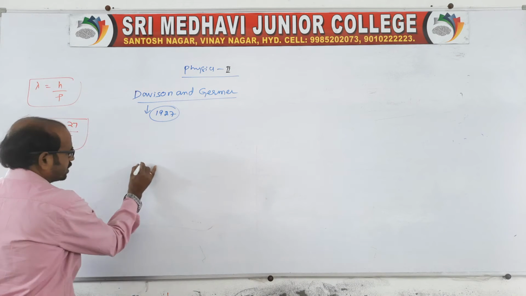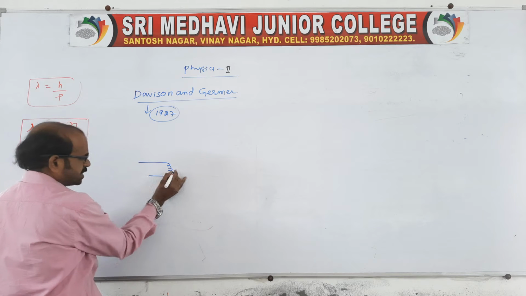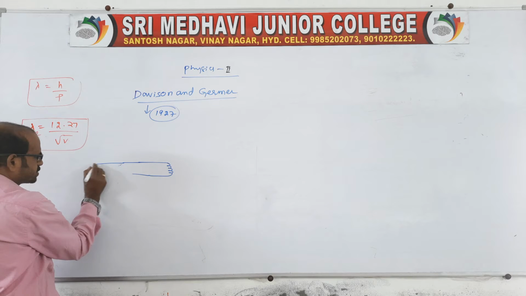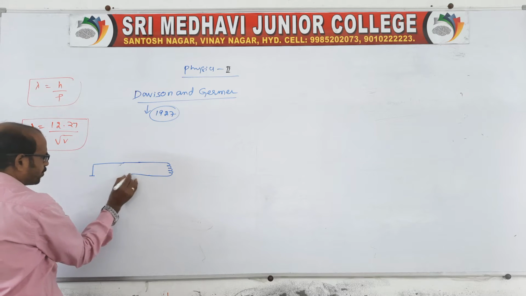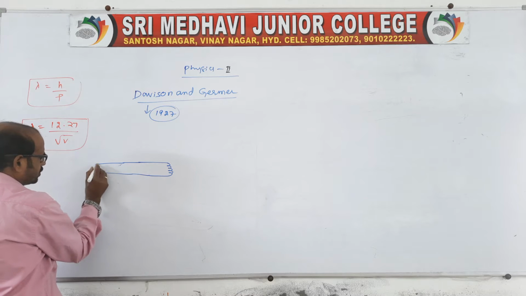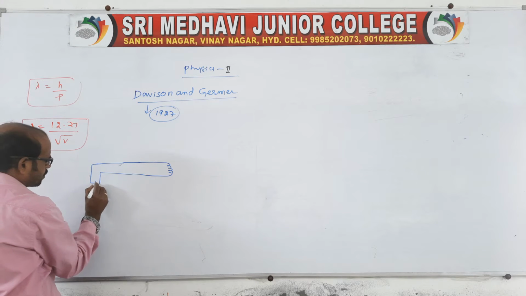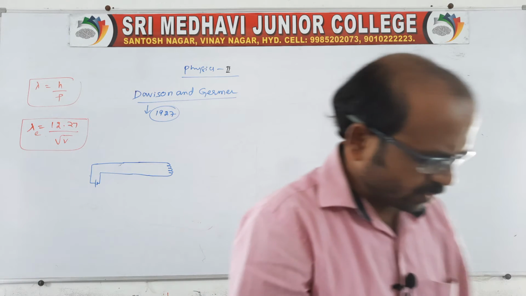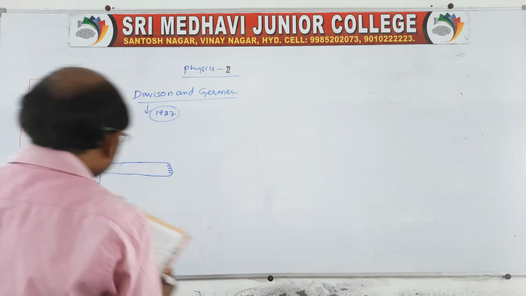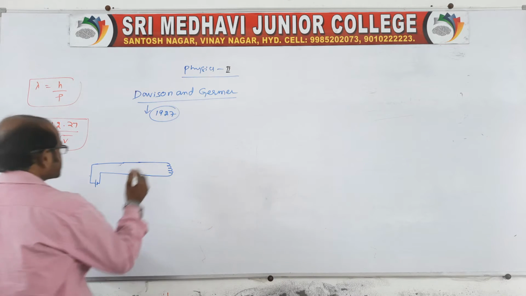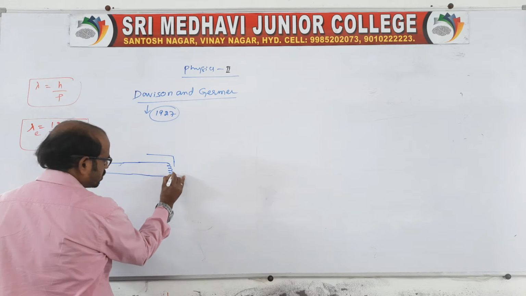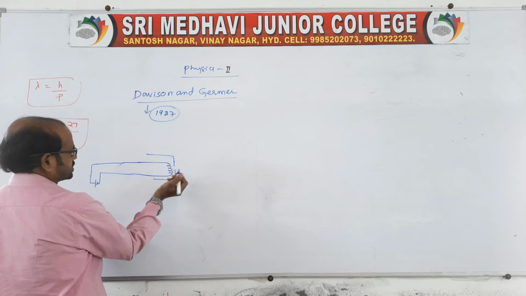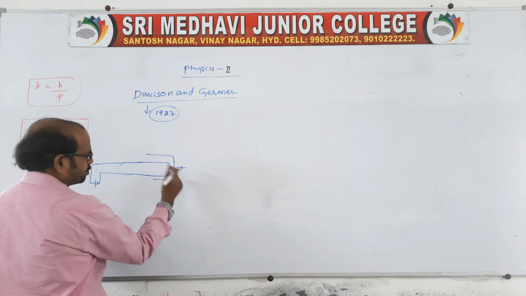Take one electron gun, that means a filament connected to a low potential. The electron gun produces the electrons, and here there will be one small hole to get monochromatic electrons, that means we should get only one electron beam.